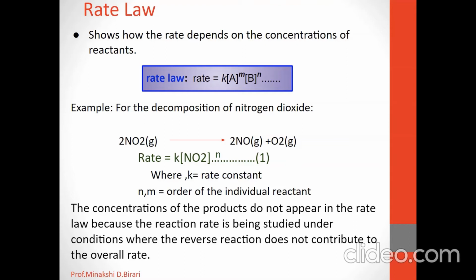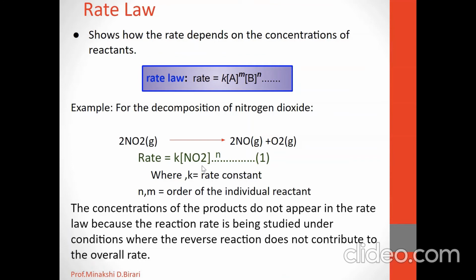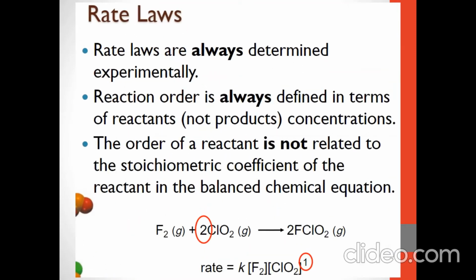For the decomposition of nitrogen dioxide, we can give the rate law as K times concentration of NO2 raised to n, where K is the rate constant or velocity constant. We should remember the rate law is related to the concentrations of the reactants and not to the products. Rate laws are always determined experimentally. Reaction order is always defined in terms of reactants and not the product concentrations.